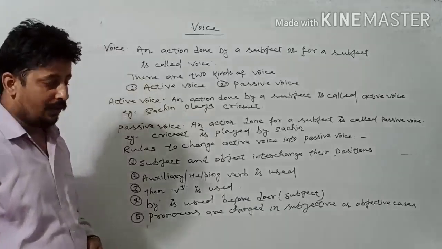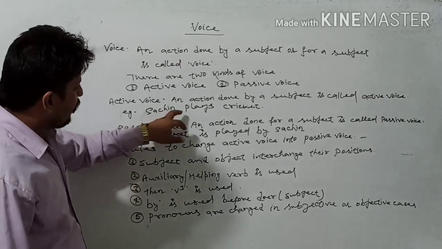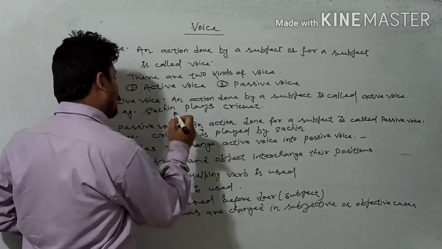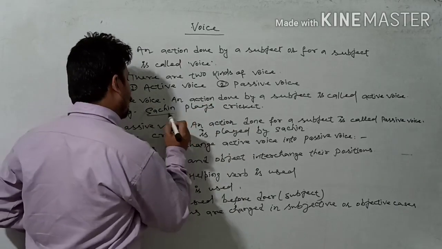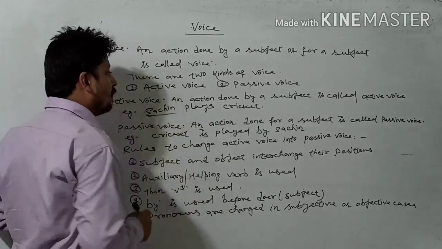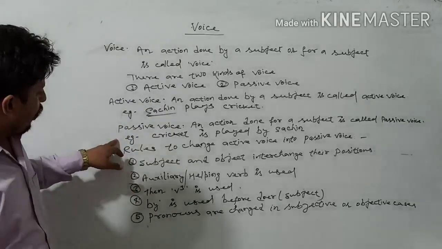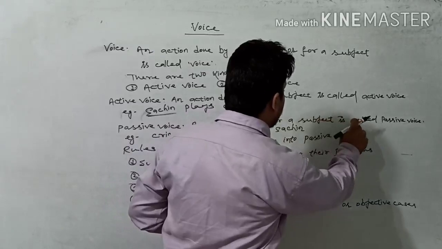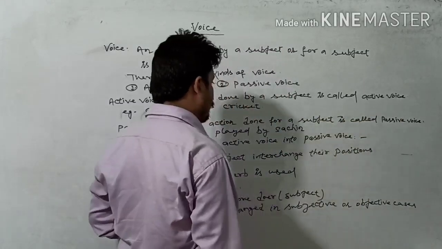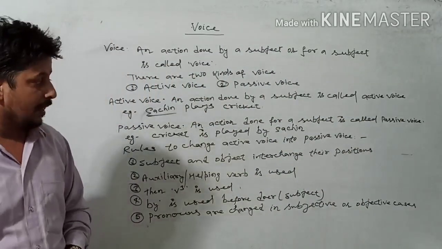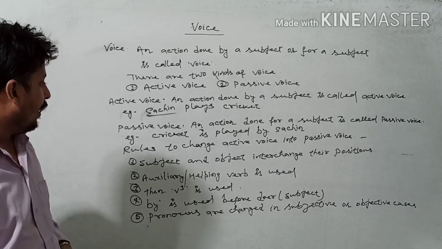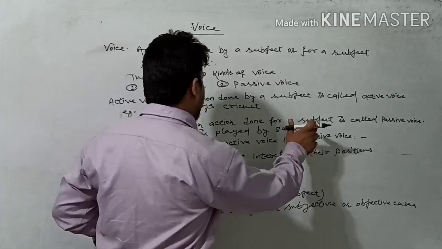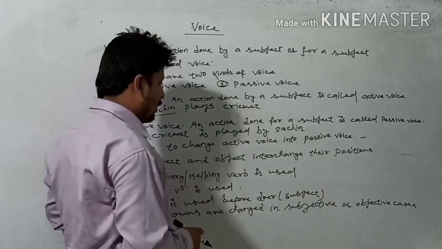For example, we will see: Sachin plays cricket. Here, this action is done by Sachin, who is the subject. And now the passive voice: an action done for a subject is called passive voice. Here you have to know that the action is done for a subject. It means cricket is played by Sachin. It is in passive voice.